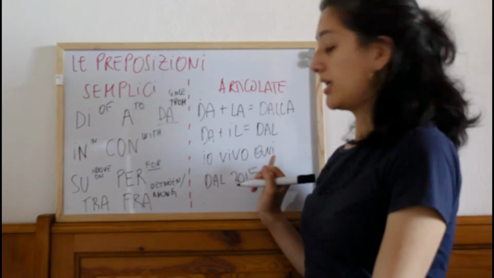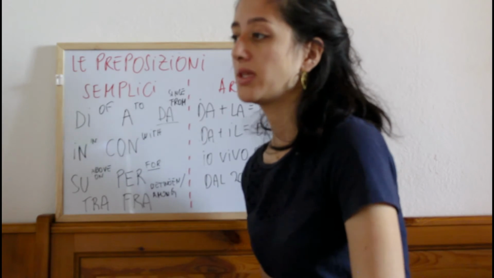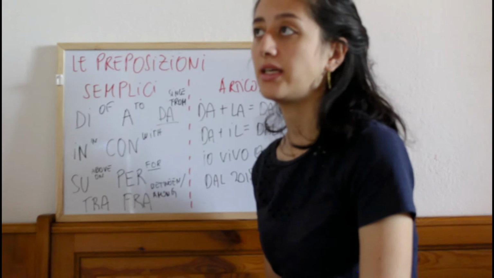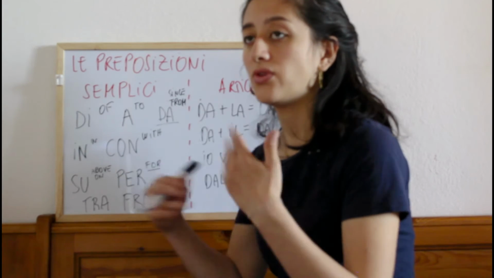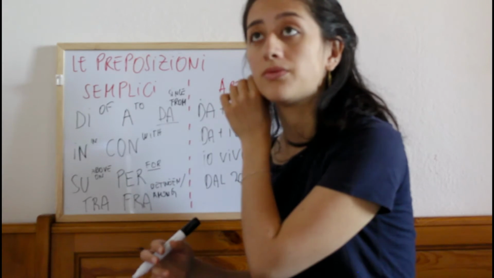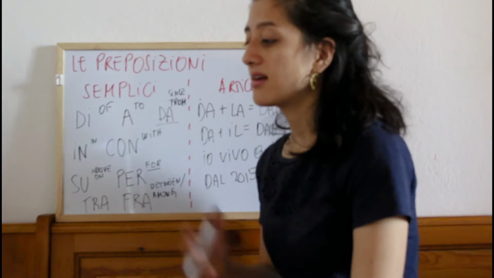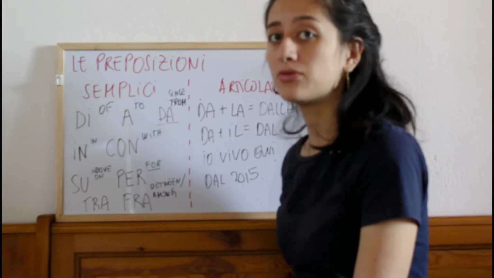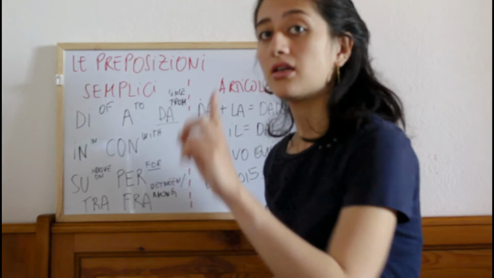I live here since 2015. Why? Because with numbers, we introduce numbers with the article by specifying the articles, and the year, if you have to refer to year or to years or to months, then they are always male. So you see, it's not dalla 2015, but it's dal 2015, singular male.